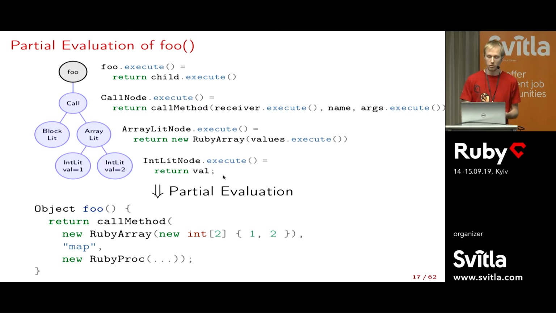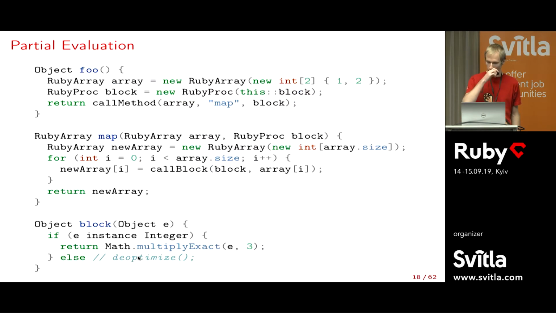So what we get when we do this whole process of partial evaluation is something like what's below. We have the logic to call a method. We already know we call map and nothing else. That was part of the syntax of the original program, and we're sure we can only call that. We know the receiver is a Ruby array, and we know the elements, and then we call it with some block. If we do this not only for the foo method, but also for map and the block, we have similar things. Map will just create a new array and call the block for each element, and the block will just multiply by 3.